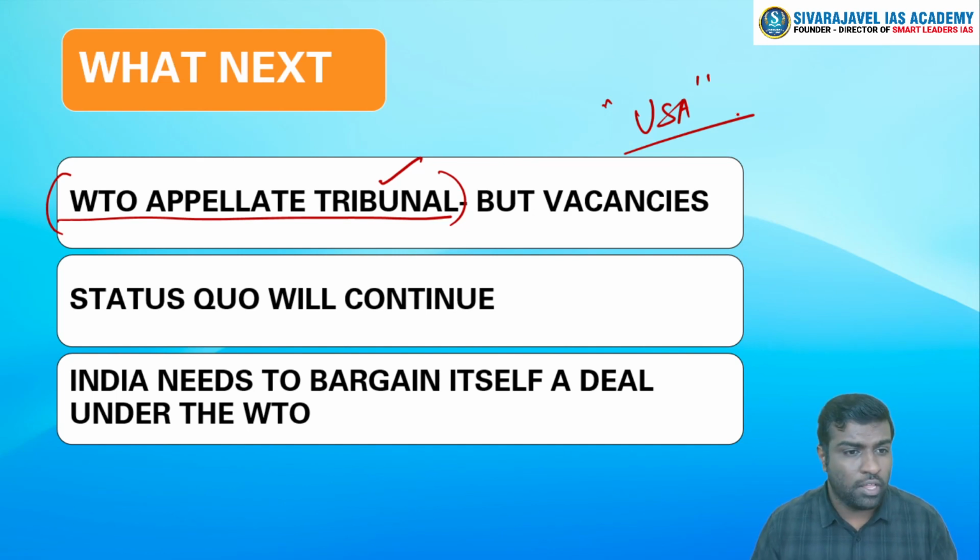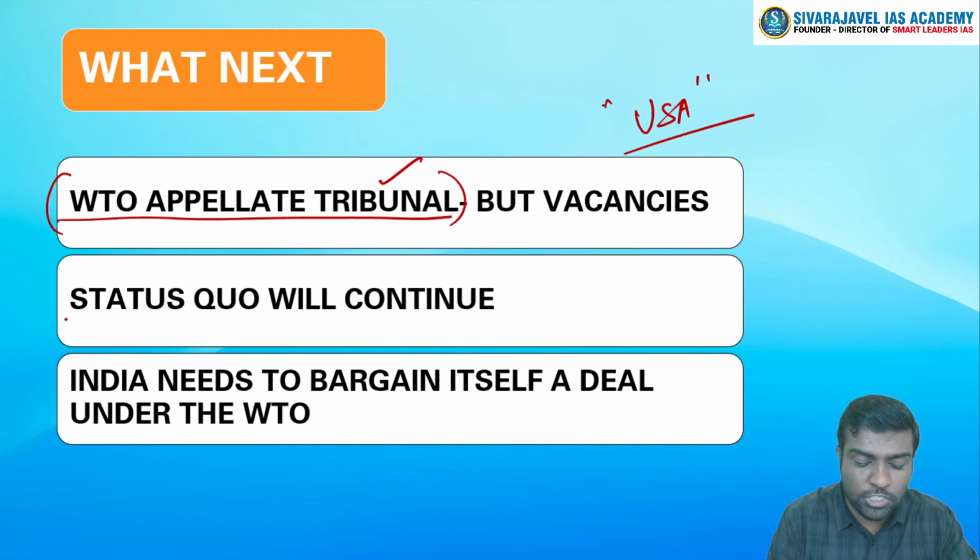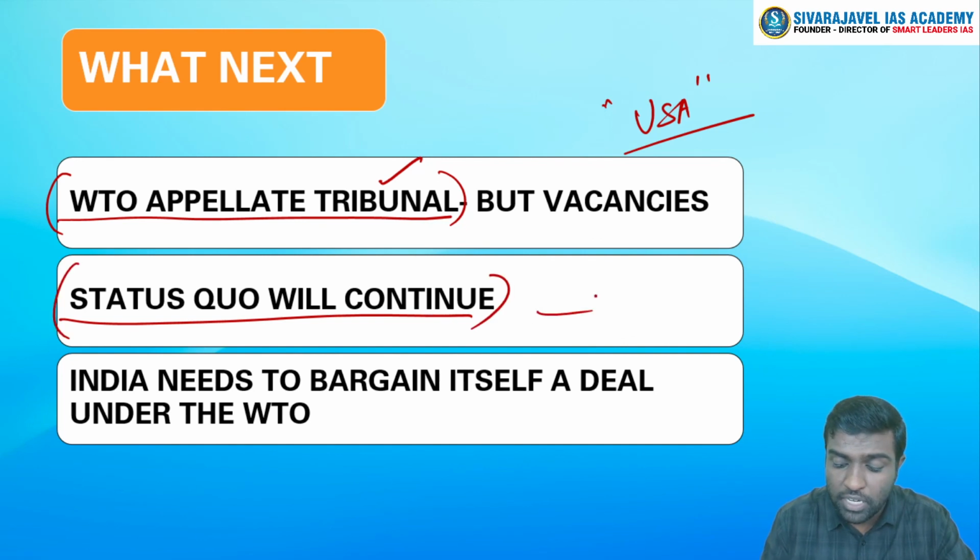And that is why India will now take the case to the appellate tribunal, but the appellate tribunal will not be in a position to give a verdict because it does not have the sufficient quorum. So what will happen? The case is still pending. Until the case is decided by the WTO appellate tribunal, the status quo or the present situation will continue.